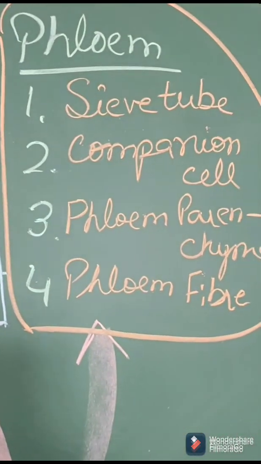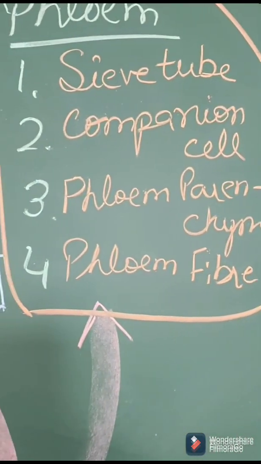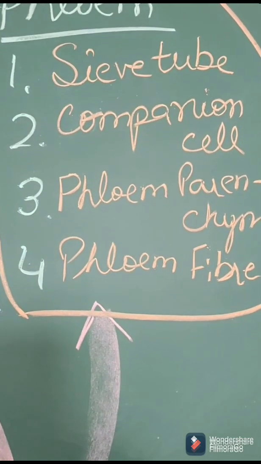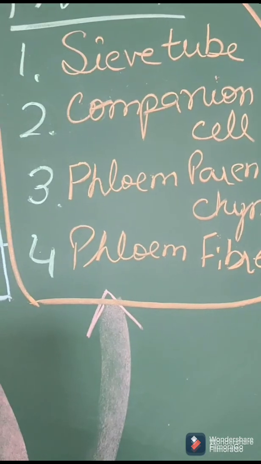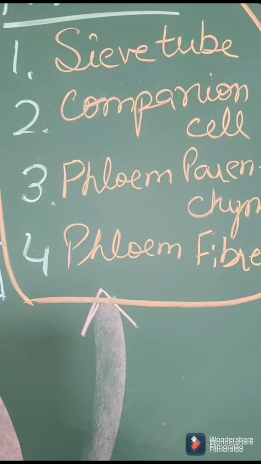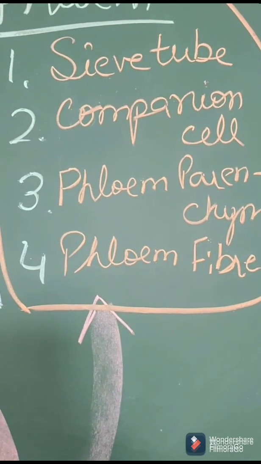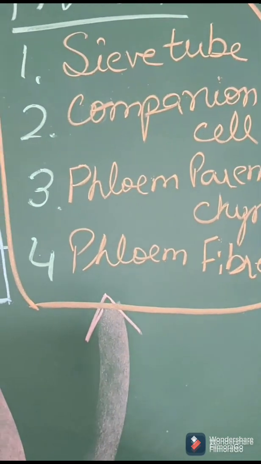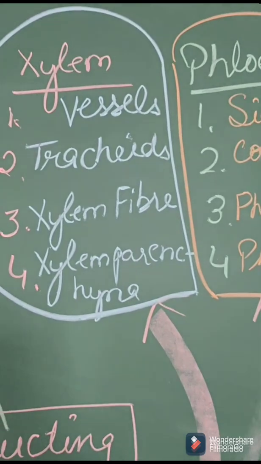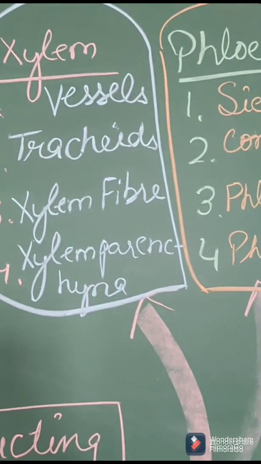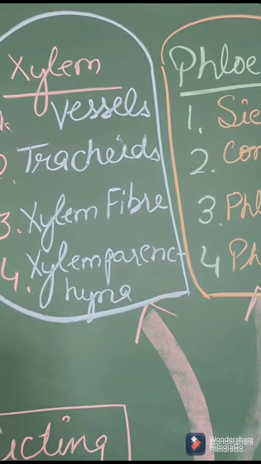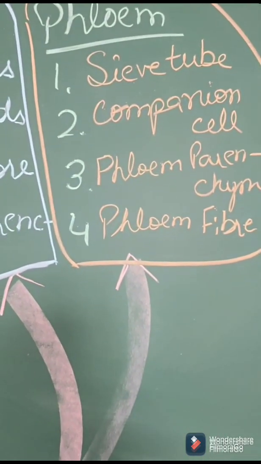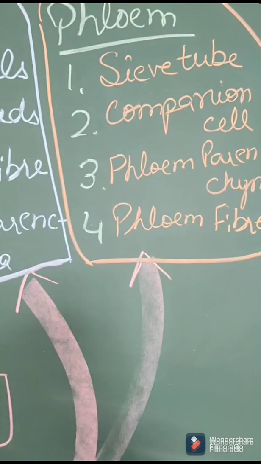Similarly in phloem tissue we again have 4 types of cells: sieve tube, companion cell, phloem parenchyma, and phloem fiber. All 4 types of cells work together and they help in the transportation of food, right? From the book we are going to read in detail the function of vessel, tracheid, fiber and parenchyma, and also sieve tube, companion cell, phloem parenchyma, phloem fiber.